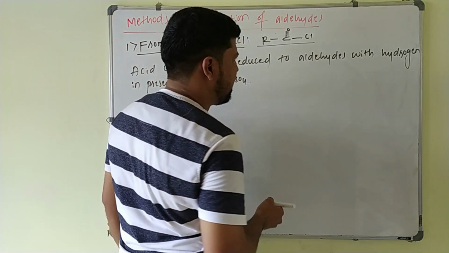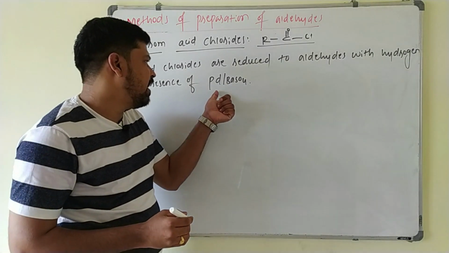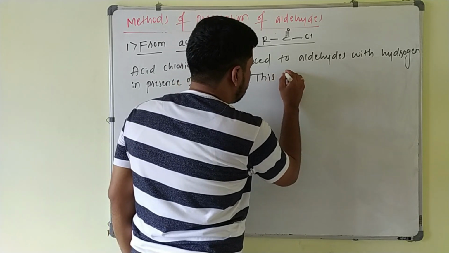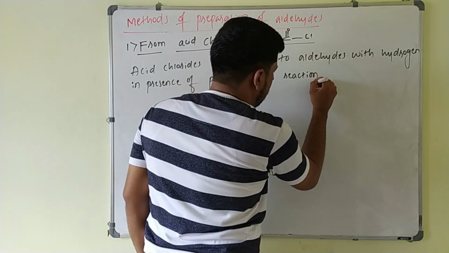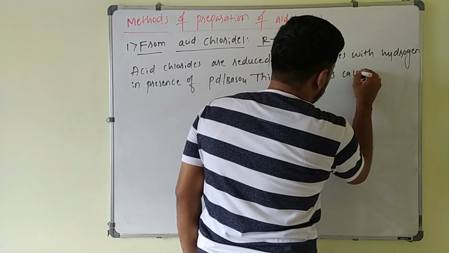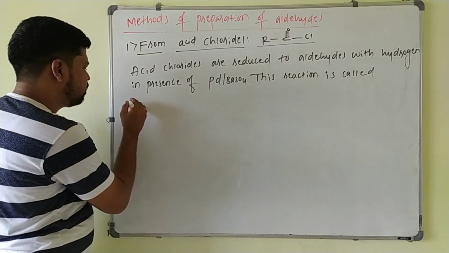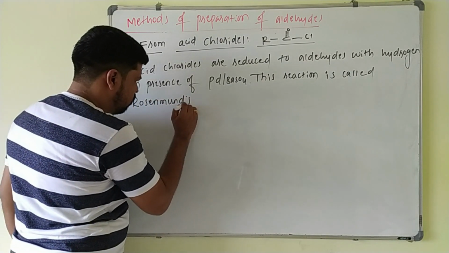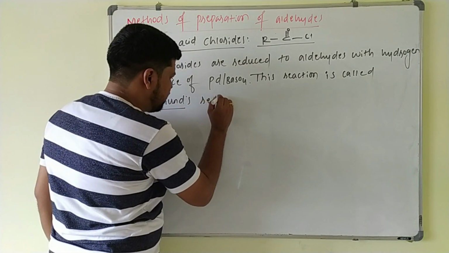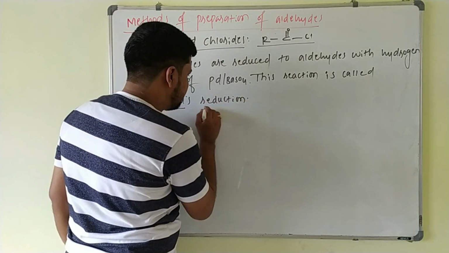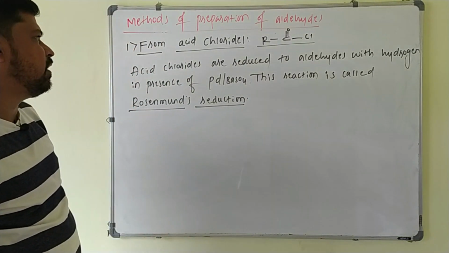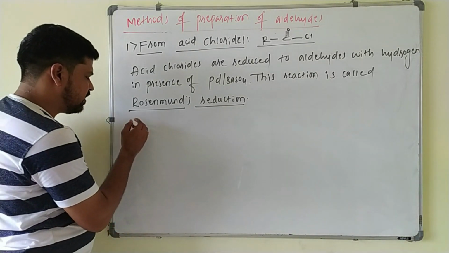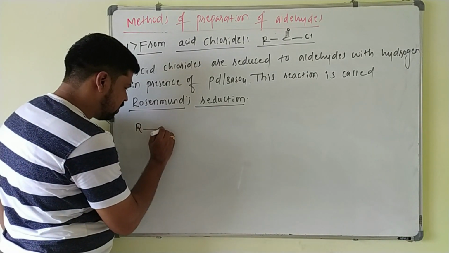So this reaction is also called as Rosenmund reduction, because this palladium is a Rosenmund reagent. This reaction is called as Rosenmund's reduction. Always you keep in mind, in case of aldehydes and ketones, for 2 marks they will ask most of the time these named reactions only. This is called as what? Rosenmund's reduction.